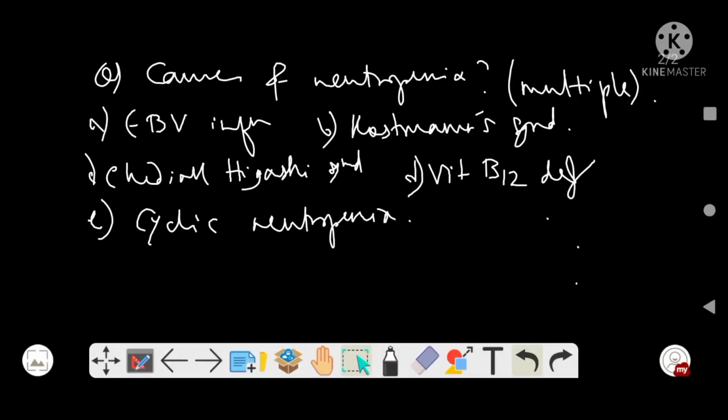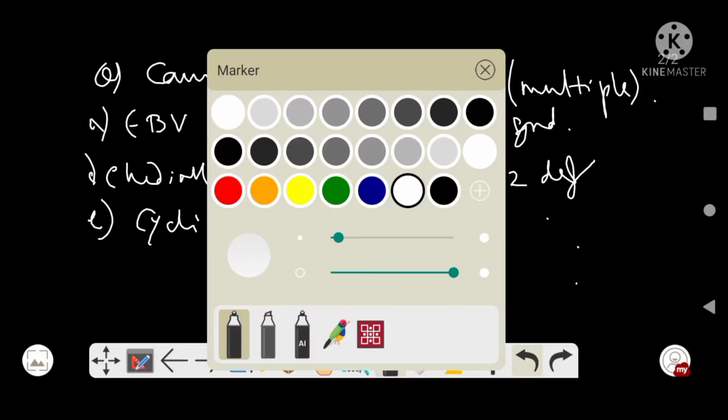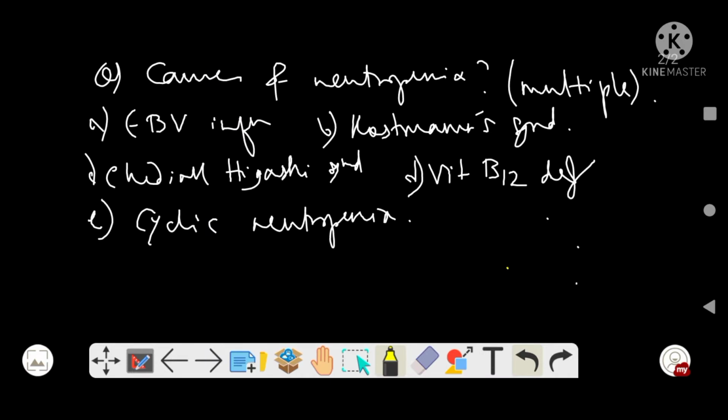Okay, so as you see on the screen, this is a multiple option type question, and the question asked was, what are the causes of neutropenia? And the options are as such: Epstein-Barr virus infection, Kostmann syndrome, Chediak-Higashi syndrome, vitamin B12 deficiency, and cyclic neutropenia.